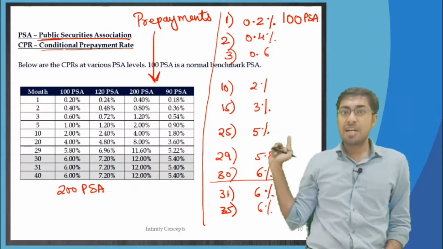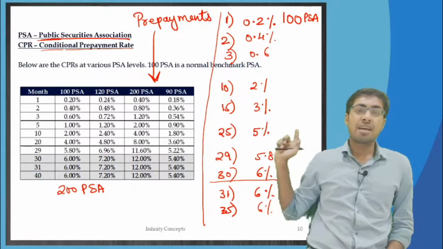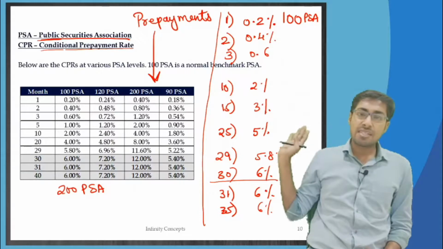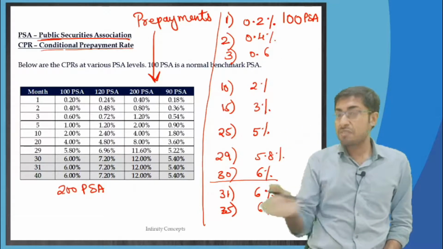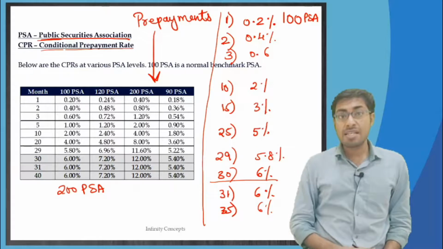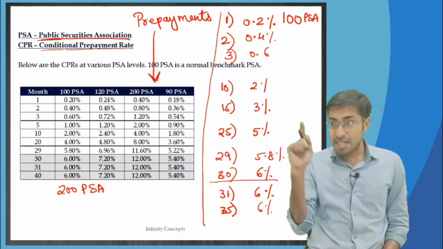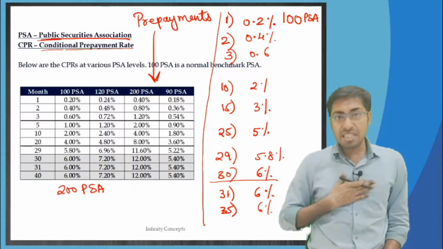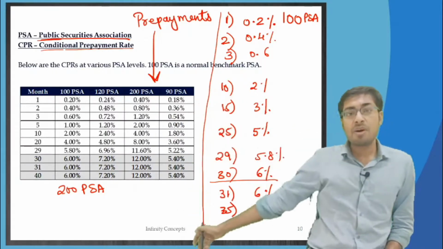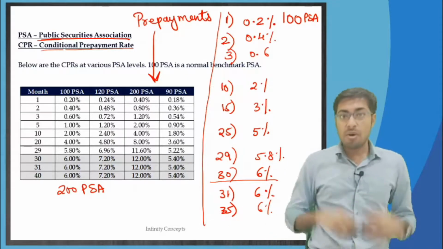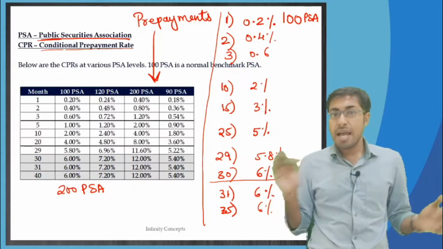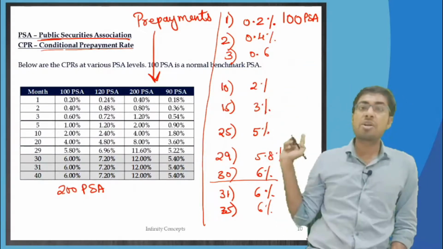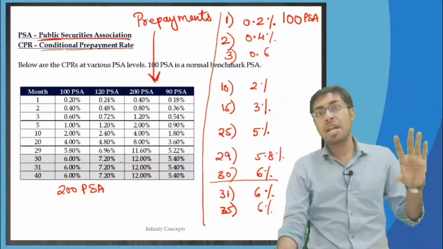PSA has given this as the schedule, that prepayments will happen at this rate. If I do not want to think anything, I am a lazy guy, I will directly take what 100 PSA is. But now I did so much assessment and I saw what these people are going to pay me as prepayment. I want to correctly come to a conclusion that it is not 13 years, it is 10 years. Now I will think how much these people are going to prepay me, and I came to a conclusion that prepayments are going to be significantly more than the schedule, and therefore I will say it will be 200 PSA.